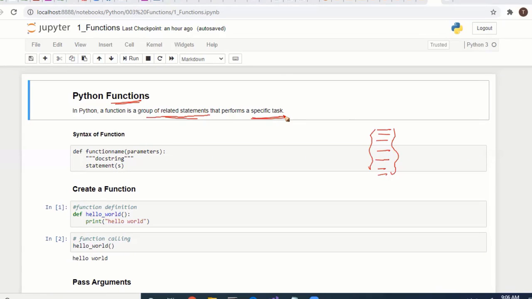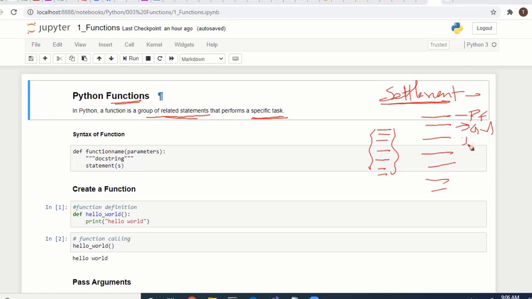Suppose, in a real case study, a retiring employee wants to calculate their settlement. For that settlement, you are going to write your code line by line. You can calculate how much PF, gratuity and some bonuses. One way is you can write all the things one by one.